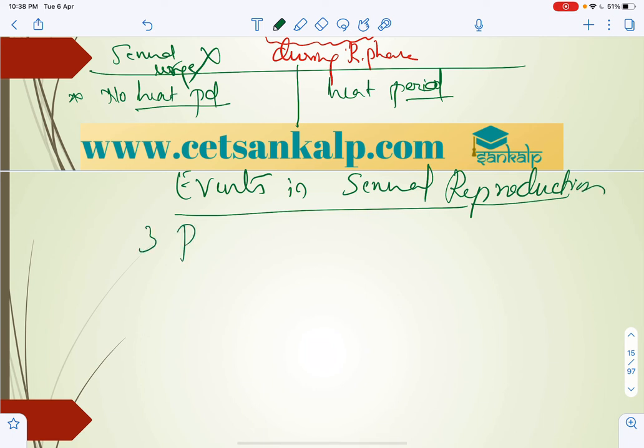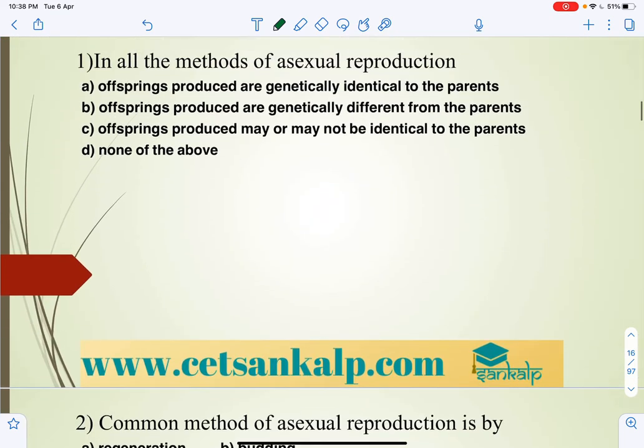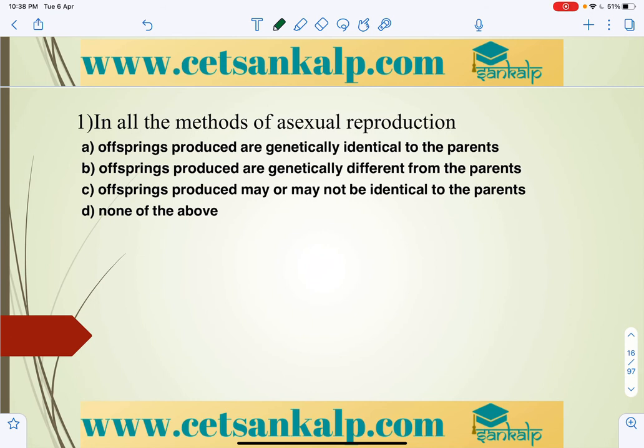Just like the three phases of sexual reproduction, there are three events, which include pre-fertilization, fertilization, and post-fertilization. So these are the events. Let us discuss in detail in the next part. Let us take some questions related to this discussion.